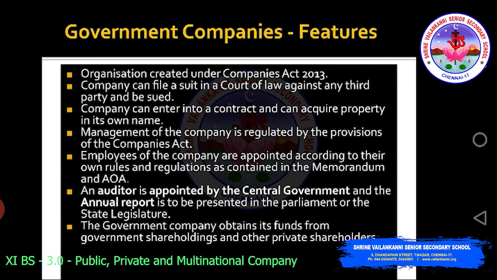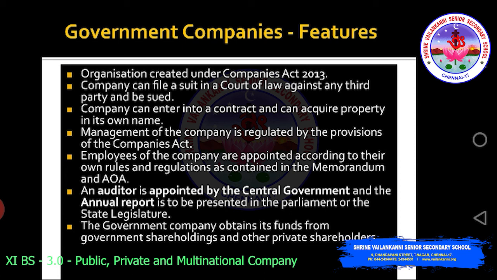See, a company can file a lawsuit as well as be sued. Company can enter into a contract and acquire property in its own name. Management of the company is regulated by the provisions of the Companies Act. Employees of the company are appointed according to their own rules and regulations as constituted in the memorandum and articles of association. An auditor is appointed by the central government, and the annual report is to be presented in the parliament or the state legislature.